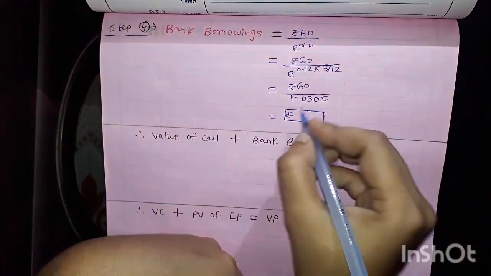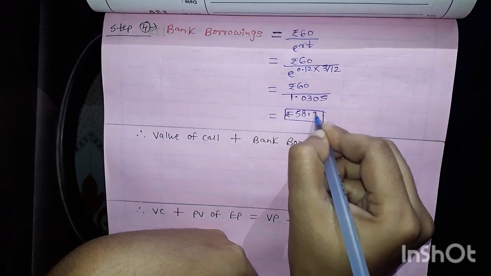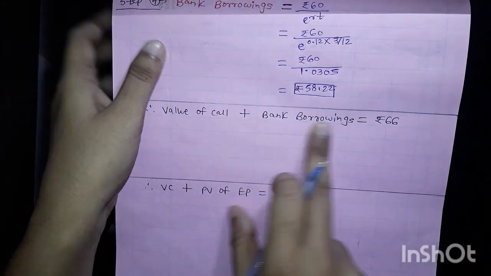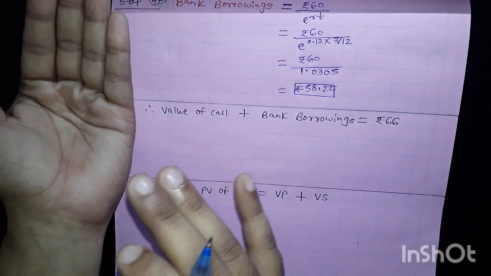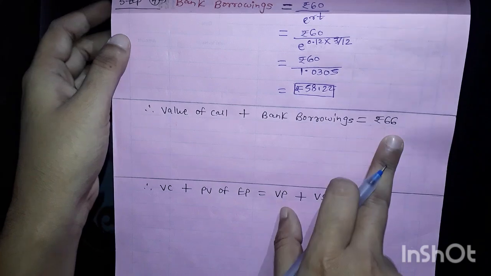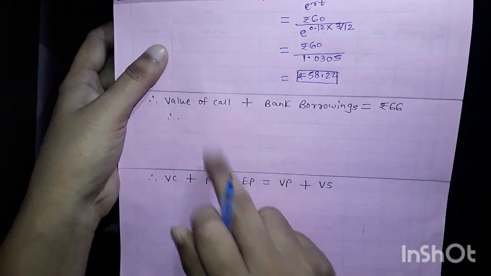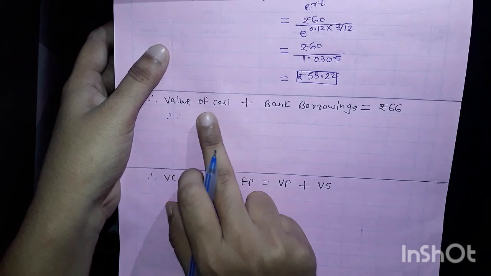So it is 58.22. Here we got the bank borrowing amount, and we know this equation which we have written in the last page. In the second step we got 66, right? So we are using it like that. In this question we have to calculate the value of call option.